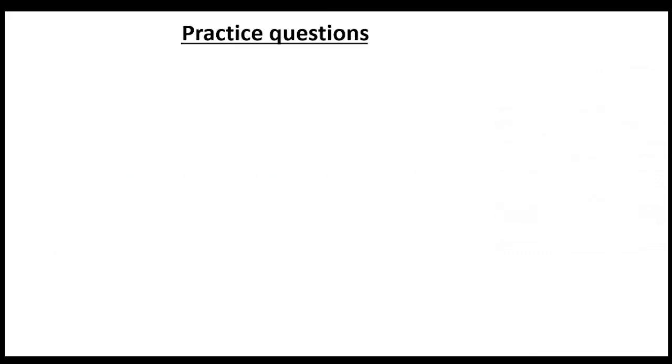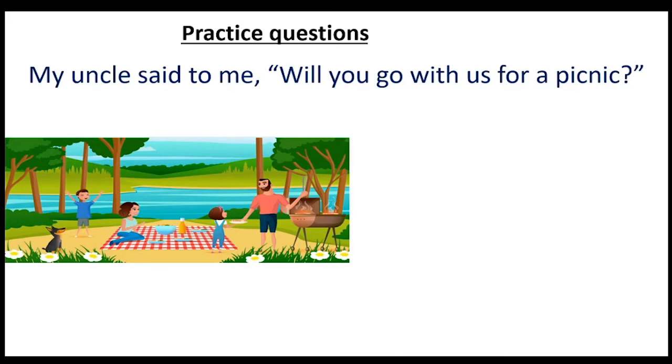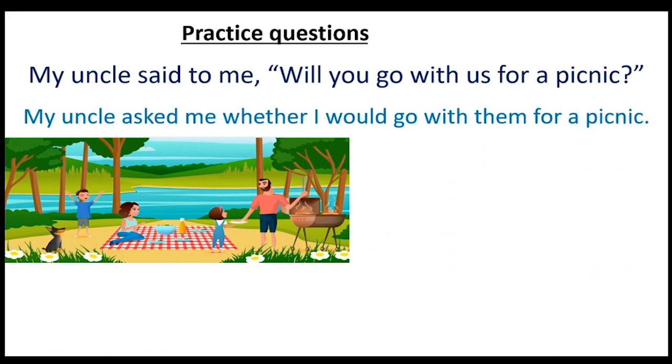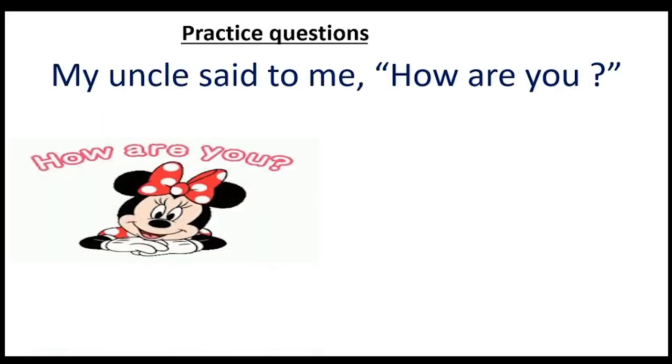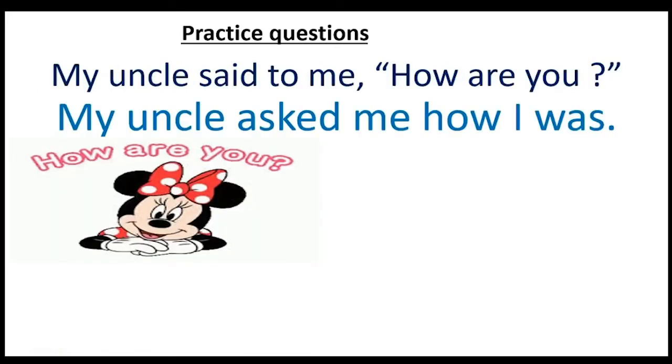Now we will practice some questions. My uncle said to me, "Will you go with us for a picnic?" So the answer will be, my uncle asked me whether I would go with them for a picnic. Children, see, the conjunction used is whether. You can use if also. And children, will converts into would. My uncle said to me, "How are you?" So the answer will be, my uncle asked me how I was.